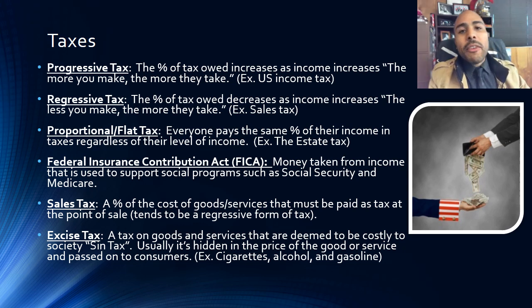So when the government charges these companies for producing these harmful products, generally the company will include that in the price of the product and pass it on to the consumer. This is a big reason why cigarettes and alcohol and gasoline are usually pretty expensive. It's not that it's so expensive to produce those things, but it's because there's a lot of tax included in the price. So that's an excise tax.